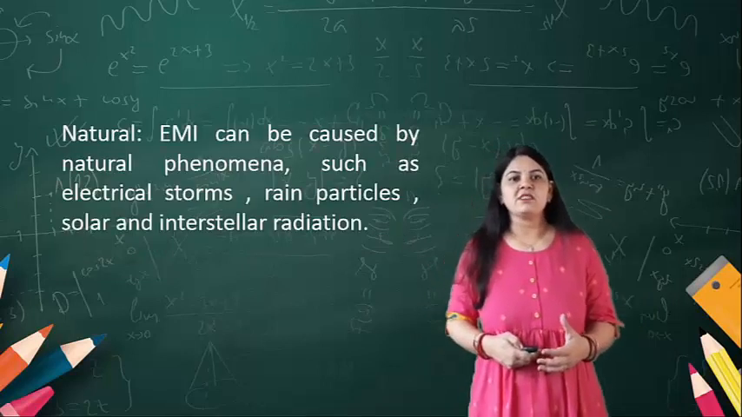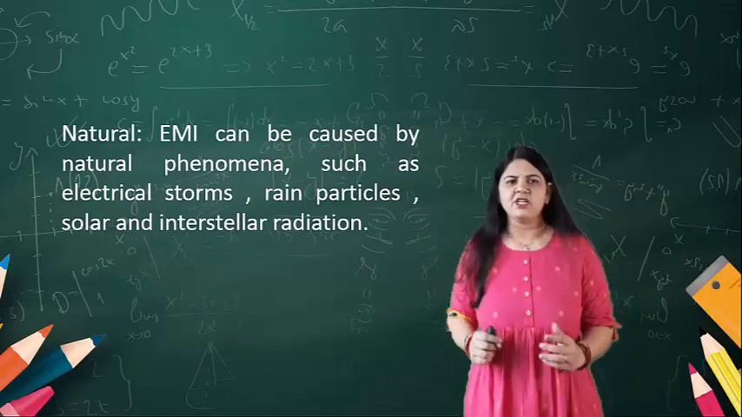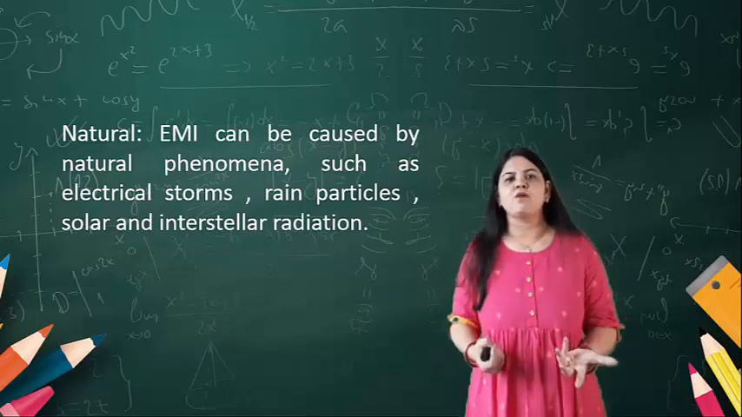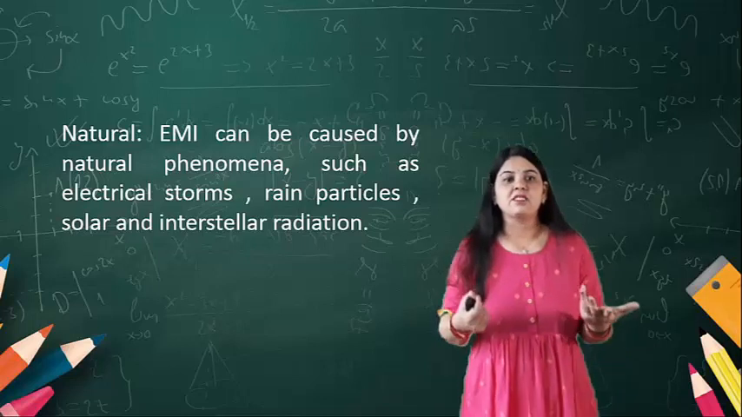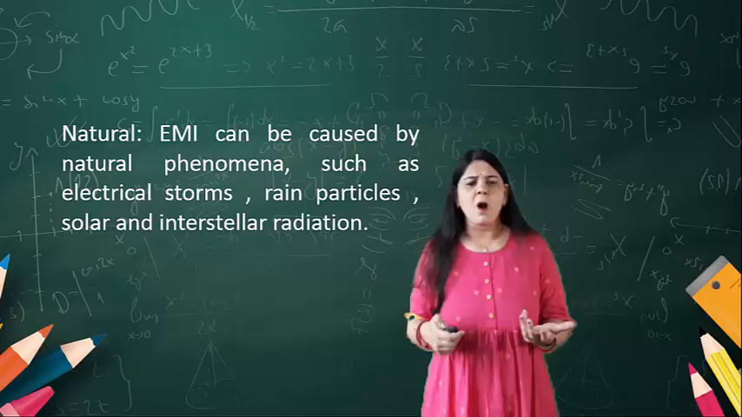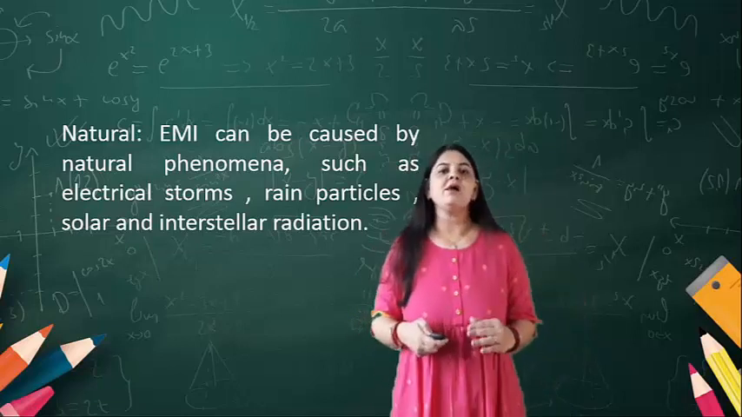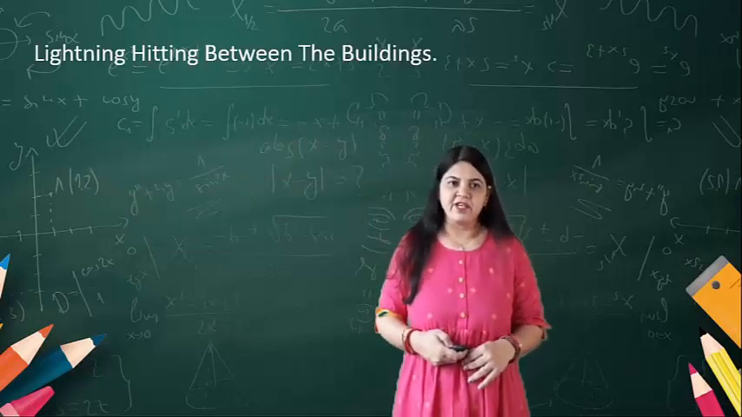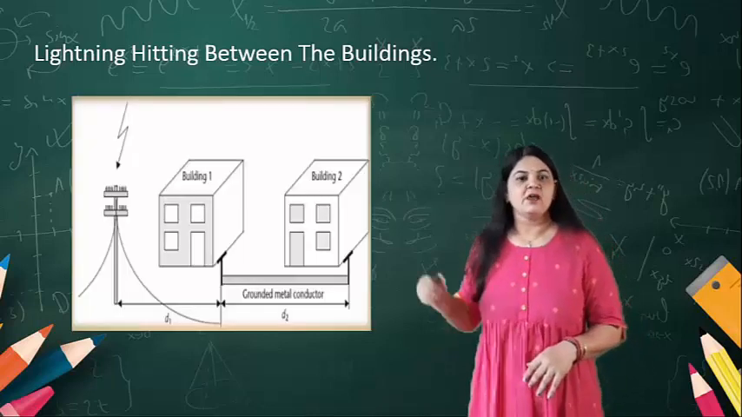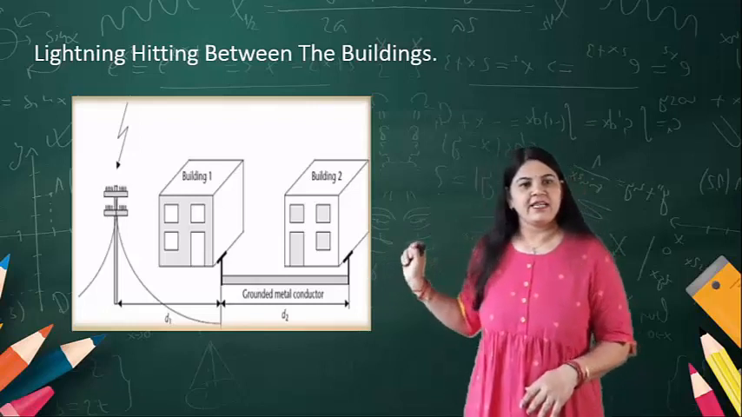Another one is the natural EMI. This natural EMI comes from natural phenomena like electrical storms, rain particles, and solar and interstellar radiation. So these are all the sources by which we have electromagnetic interference. For example, lightning hitting buildings. This way electromagnetic interference can arise.